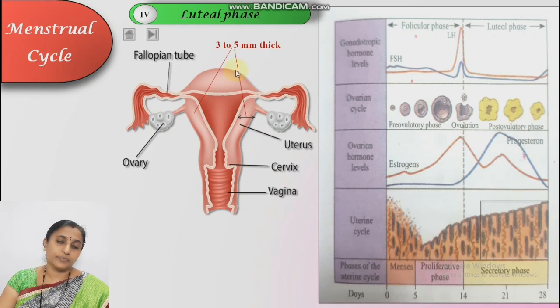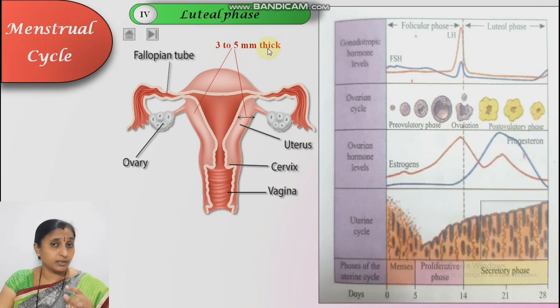Okay, see here. Now 3 to 5 millimeter thick in case of follicular phase. In ovulatory phase, we only see that change in the ovary, not the uterine cycle.